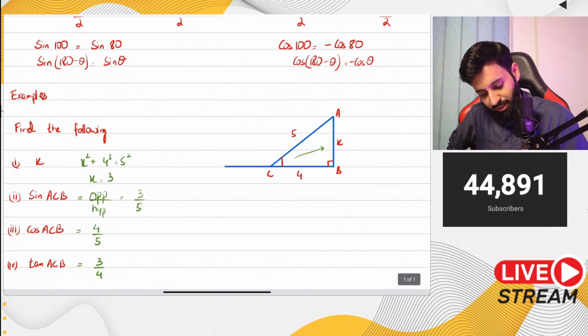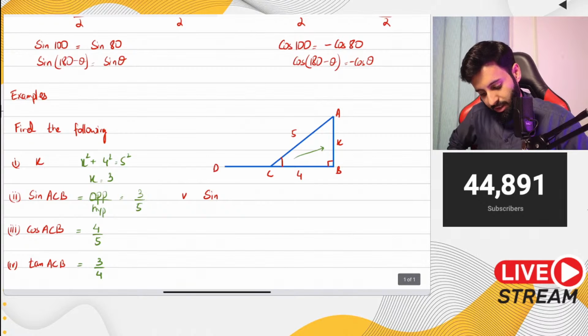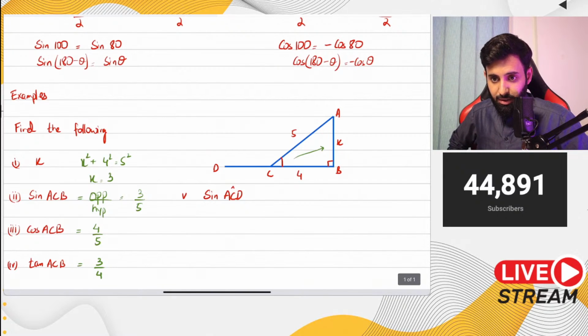Now, this is the part where I'm adding the twist in the question. Let's say there's part 5 to this question, which is asking you to find out sine of, let's call this x. In fact, let's call it d. Let's say now you're asked to find out sine of ACD. And remember, all this you're going to do without a calculator.